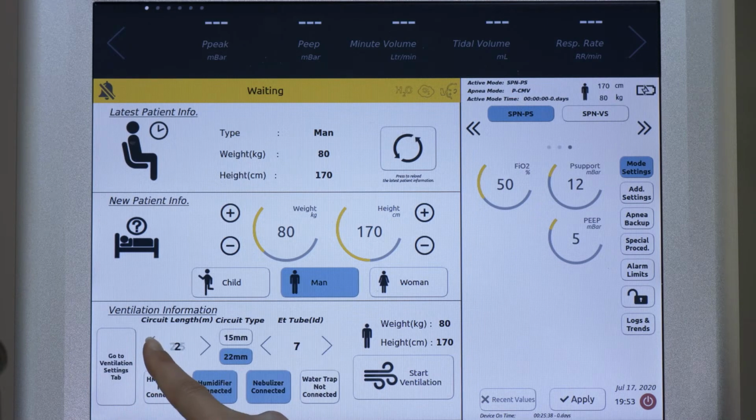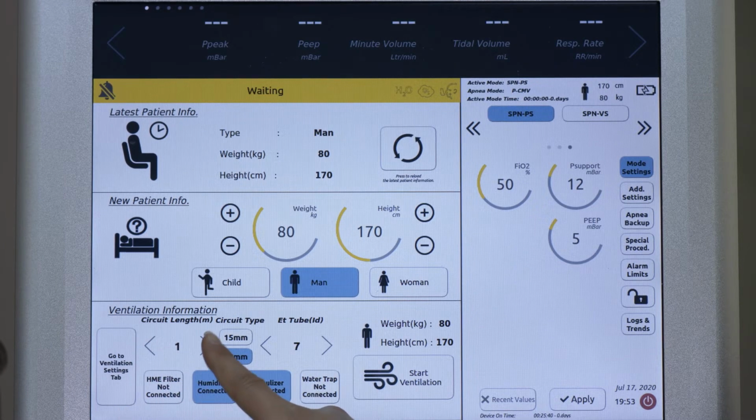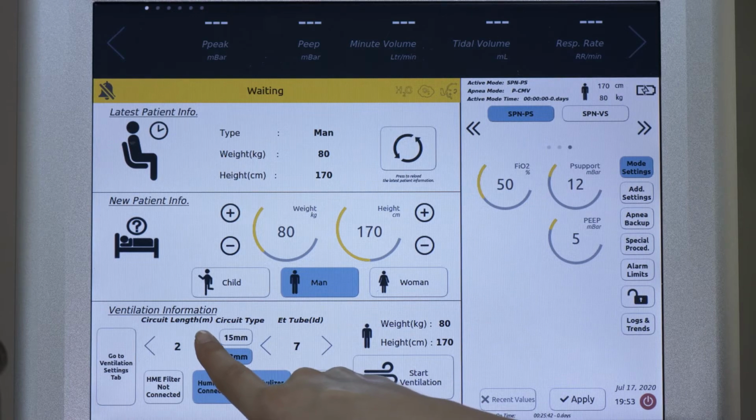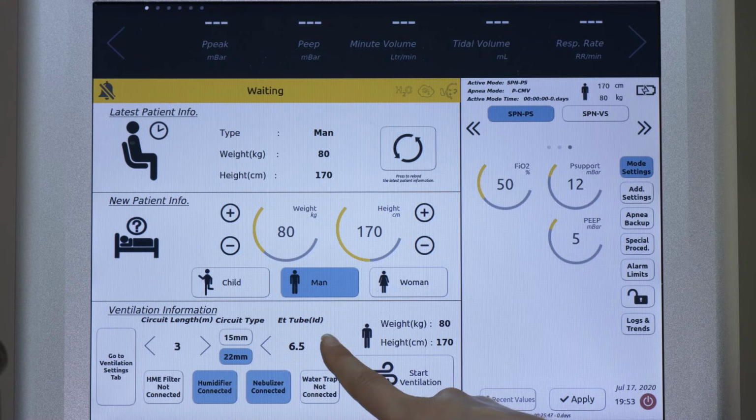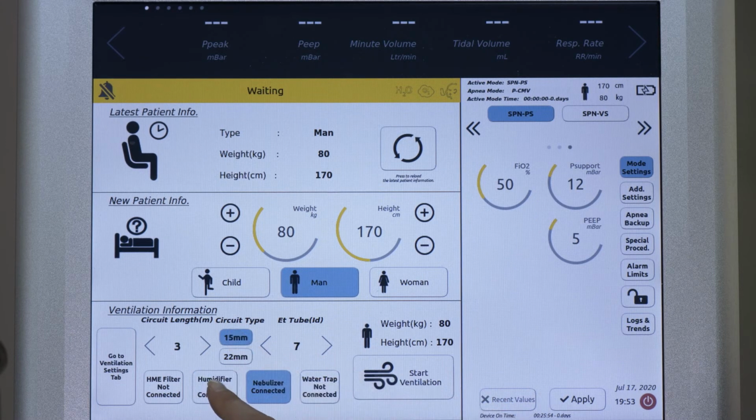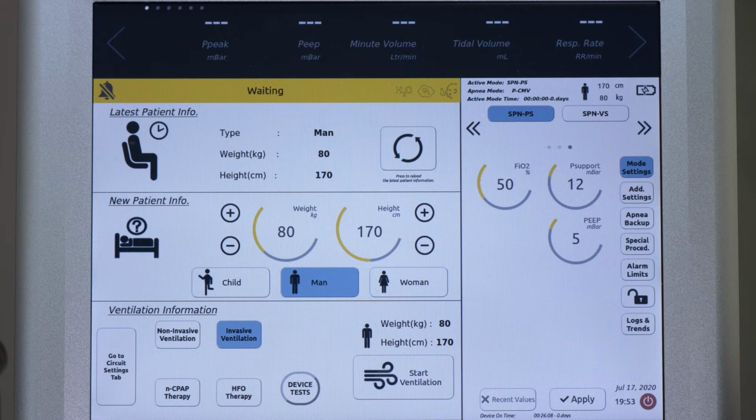By pressing the Tubing Settings tab, you must enter the length and thickness of the patient circuit you use for the patient. In addition, if you are going to connect the humidifier, nebulizer, water trap, and bacteria filters, you should make the entries indicating that you are using here. Then, press the Return to Ventilation Settings tab.